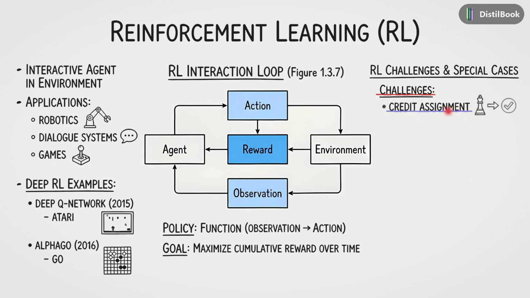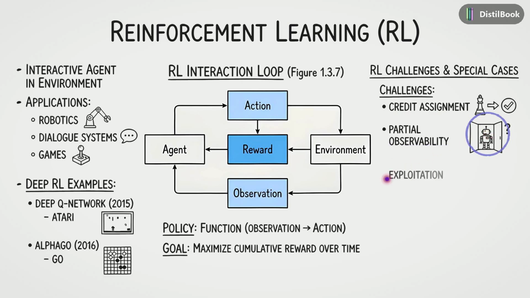First, there is credit assignment. If you win a game of chess, like this icon shows, which of your many moves was actually responsible for the victory? It's often hard to tell. Second is partial observability. Imagine a robot stuck in a room like this. It might not be able to see the entire world to know exactly where it is. Finally, there is the exploration versus exploitation dilemma. Should the agent try something new to potentially learn more, or just do best using what it already knows?